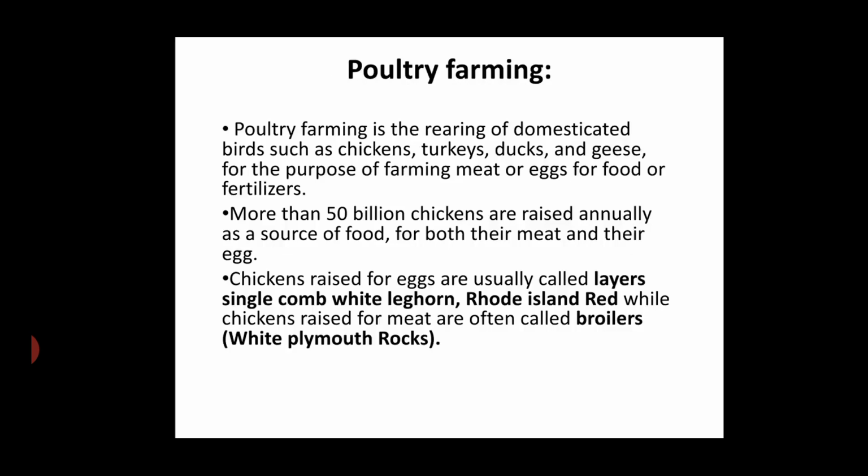The single comb White Leghorn and Rhode Island Red chickens are used for eggs, and White Plymouth Rocks are used to raise meat or to produce meat. They are also called broilers in Nepal.